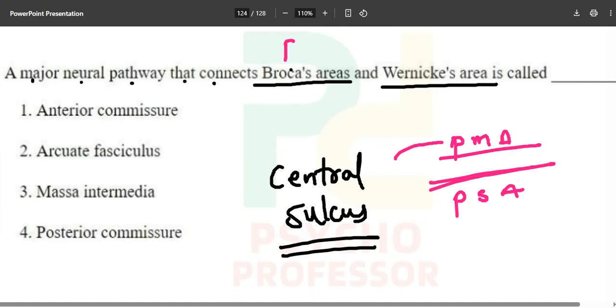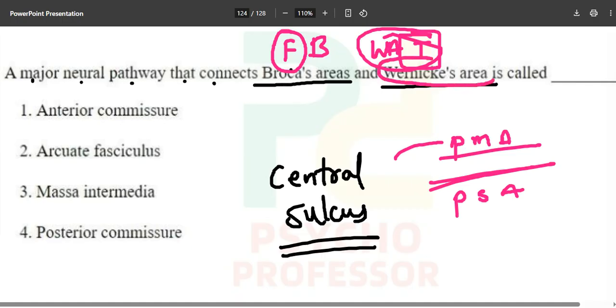What does Broca's area do? It is located in the frontal lobe. Wernicke's area is located in the temporal lobe. For the comprehension thing, Wernicke's area will come into the picture, and for the speaking and pronunciation thing, speech, Broca's area will come into the picture.